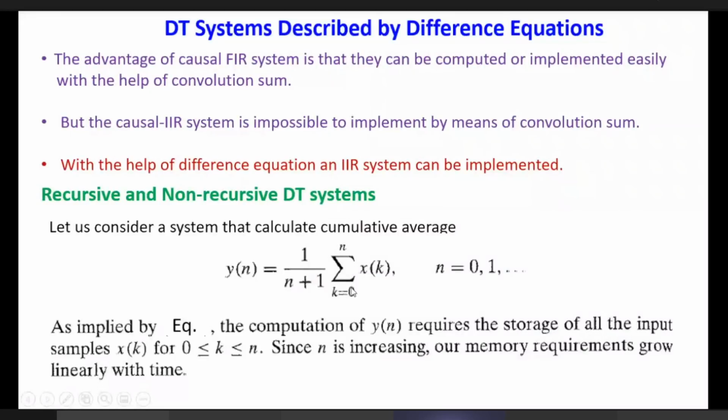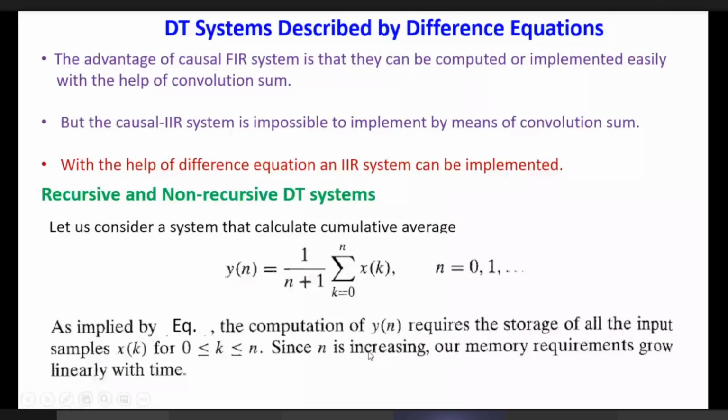How many samples are there? It is n plus 1, because n is the last sample and the first sample is 0. We add those samples and take the average. This is the output y[n], and this equation calculates the average of the signal, where the present value is n and the past values are earlier than that.